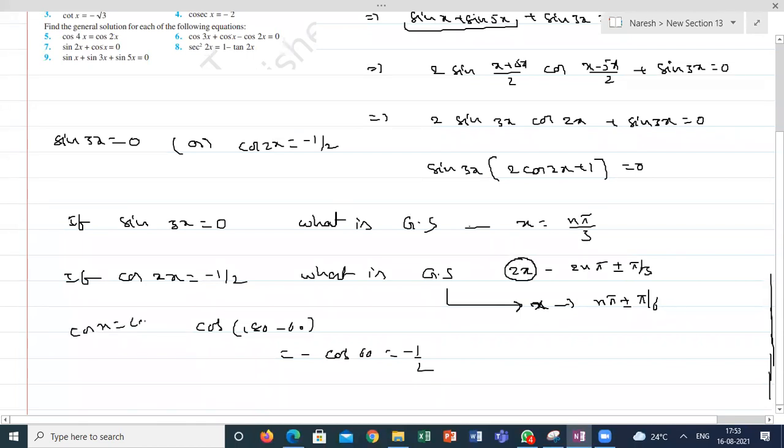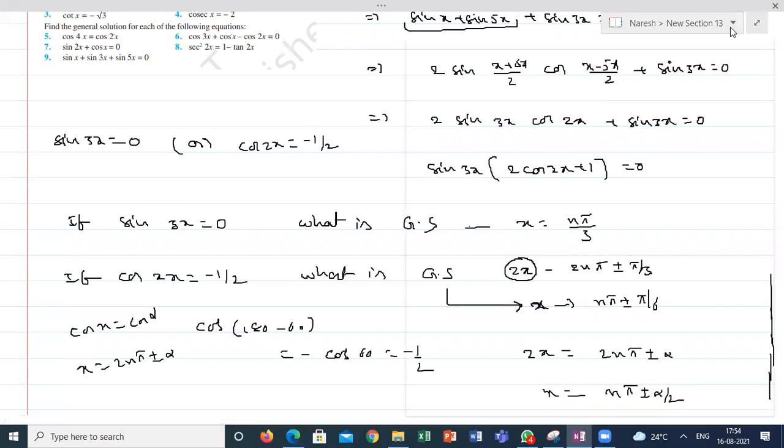Cos x is equal to cos alpha, then x is equal to 2n pi plus or minus alpha. But here it is 2x. So 2x is equal to 2n pi plus or minus alpha. So x is equal to n pi plus or minus alpha by 2. Okay. Sir, alpha by 2? Yeah, alpha by 2, because it is 2x.